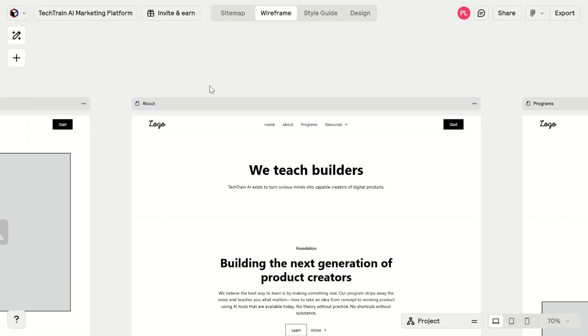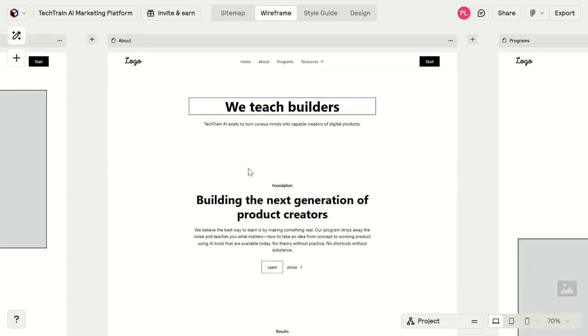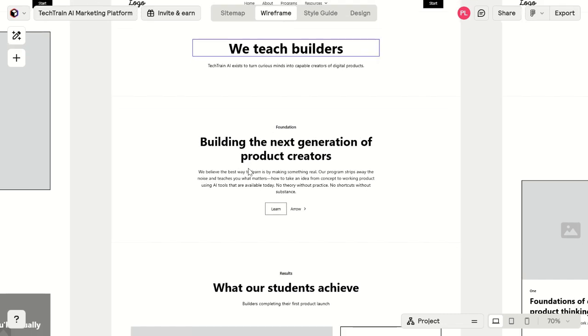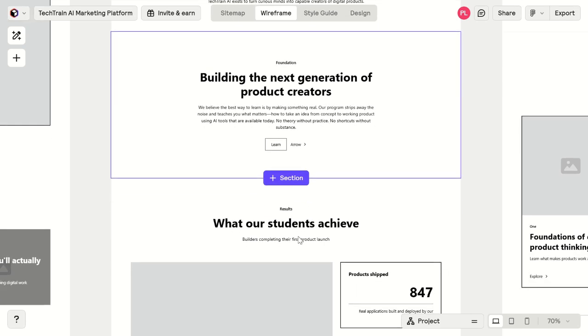Now the About page. Its purpose is singular: communicate the mission. Notice how the structure is simple: one headline, one body section, optional visual. The AI organizes content without adding unnecessary decoration.